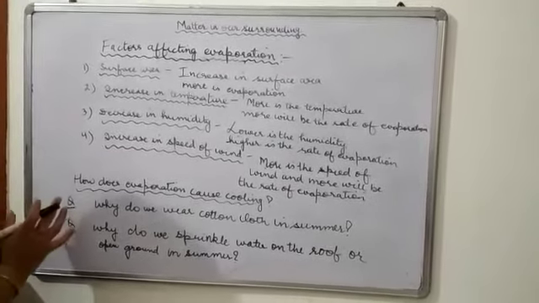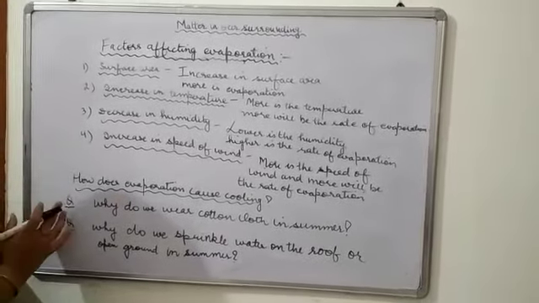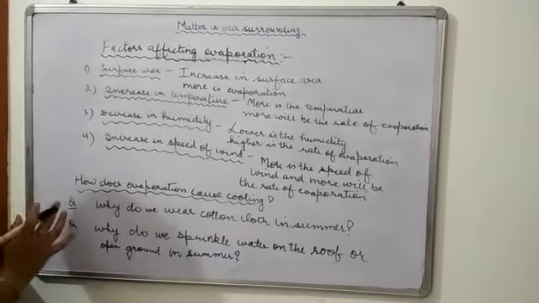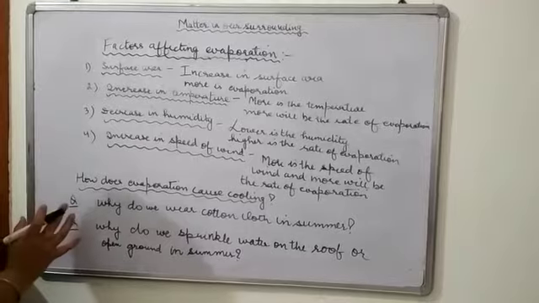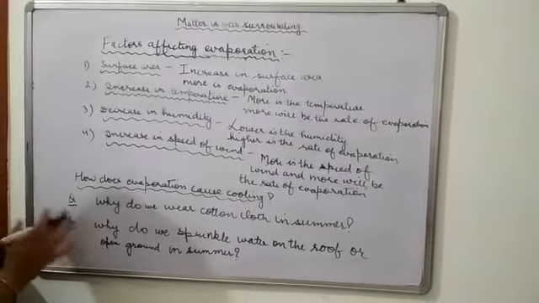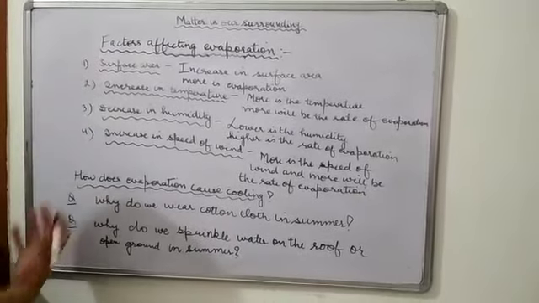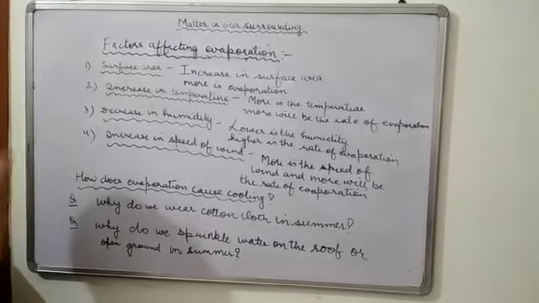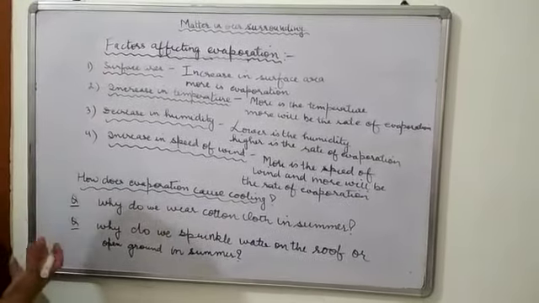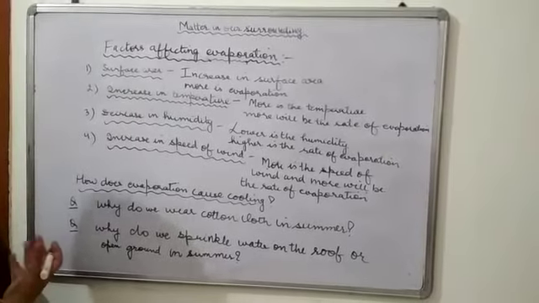One more example is when you go near the river side. Whenever you go to that place, you feel the cooling effect. How? The river water, when it evaporates, takes the heat from the surrounding, and the surrounding becomes cool. So this is how evaporation causes the cooling effect.